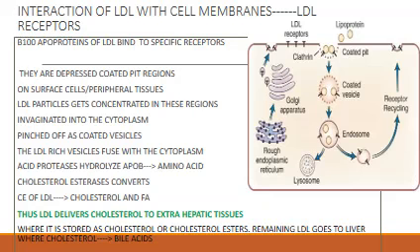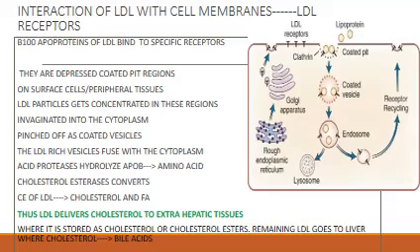We should also talk about how the LDL enters through the receptors into the cell. The specific receptors, that is the B100 apoproteins of LDL, bind to specific receptors. Where do you find these LDL receptors? They are found on depressed coated pit regions. So you can see it in the figure. The depressed coated pit regions contain the receptors for LDL. This is present on the surface of cells of peripheral tissues.